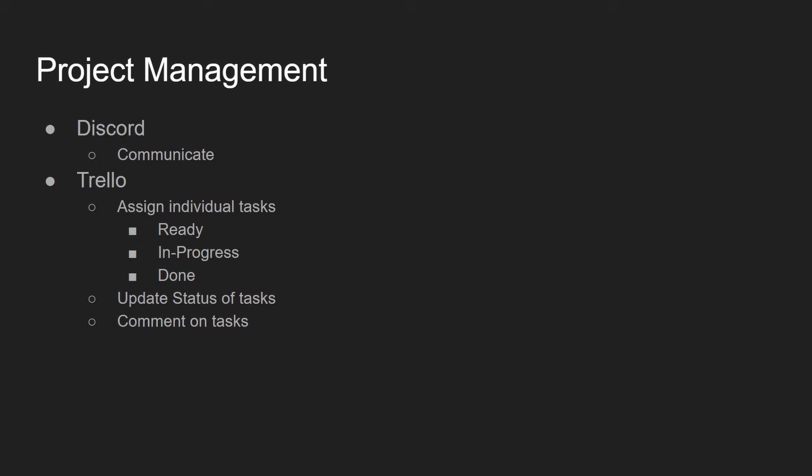We use Discord as our main source of communication throughout the course of this project. We also use Trello to assign tasks. Trello was really helpful because we were able to view what tasks Evan had assigned to us, and then we could move the tasks through different categories as we worked on them. Also, if we needed to, we could comment responses or questions on each task.